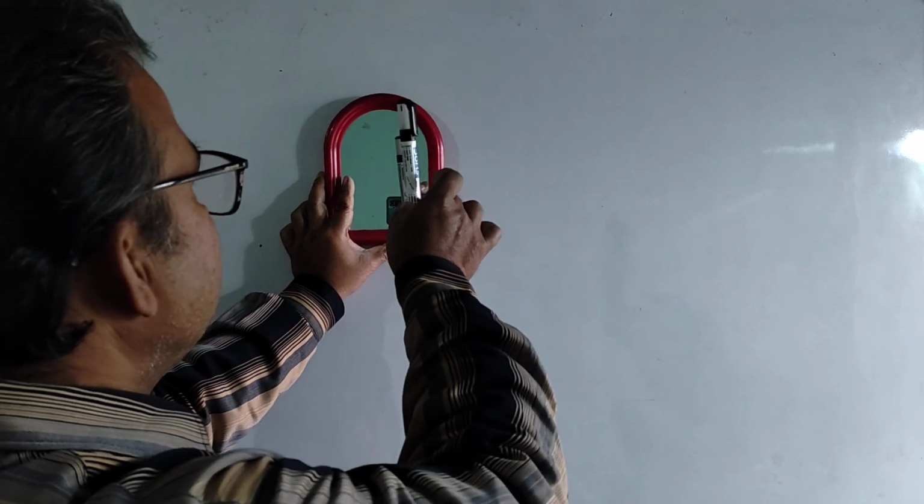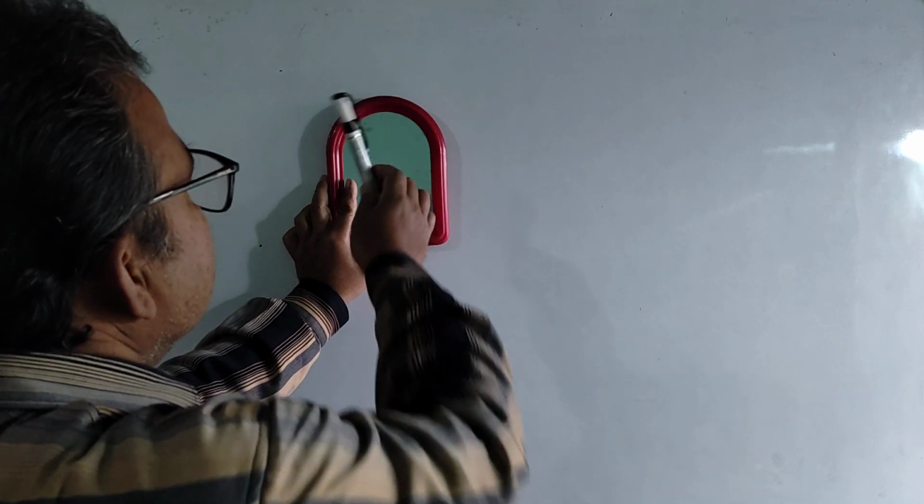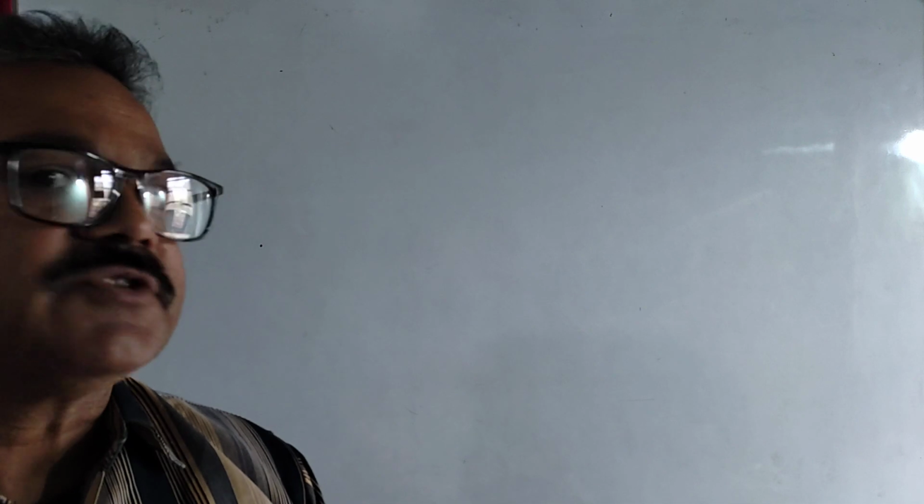Suppose if I place a particular object here, then image of this object is also formed behind the mirror. Okay, how it's possible and how it is formed. Let us discuss about that also. And I won't take more time to discuss all these things because your main topic is the spherical mirror. And just after completion of this, I will go to the spherical mirror.